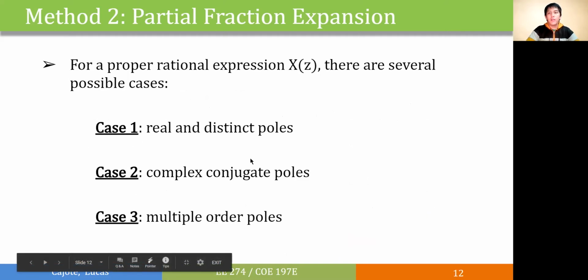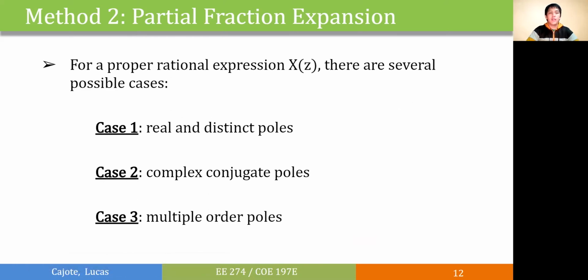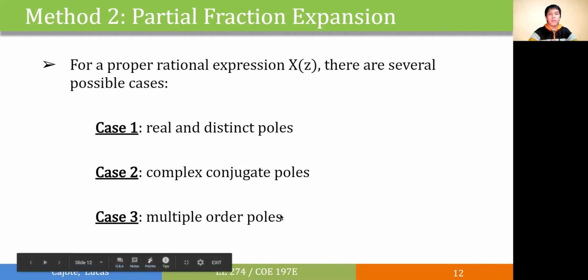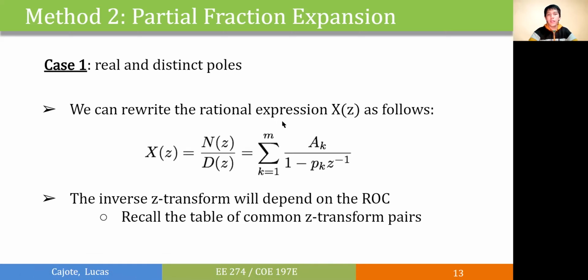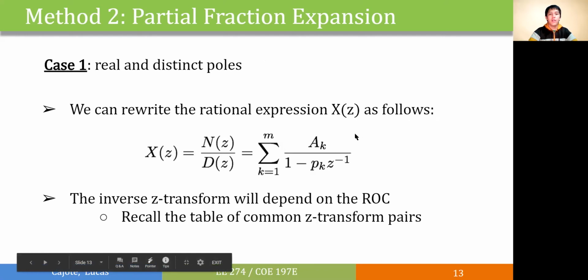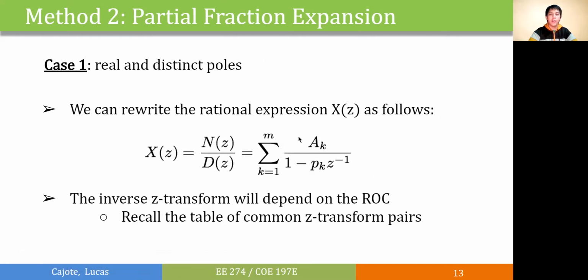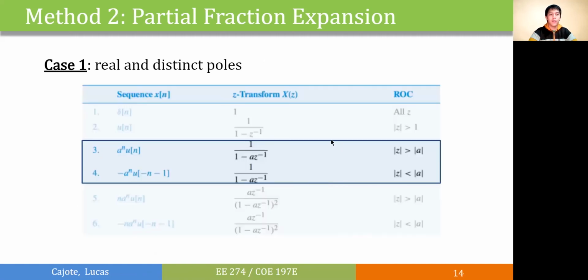In our lookup table, we can have three cases. We'll have real and distinct poles. We also have complex conjugate poles and multiple order poles. For our first case, we can rewrite the small x of z's as A sub k over 1 minus b sub k z to the minus 1. Now this particular form follows an exponential function in z, as shown here. We have the causal form and the anti-causal form.